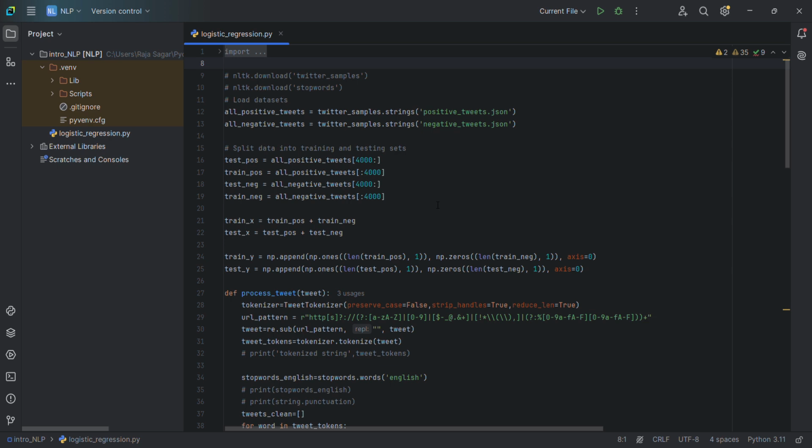I am here to discuss with you sentiment analysis using NLP with logistic regression and naive Bayes model. Let's deep dive into it. First, imports.